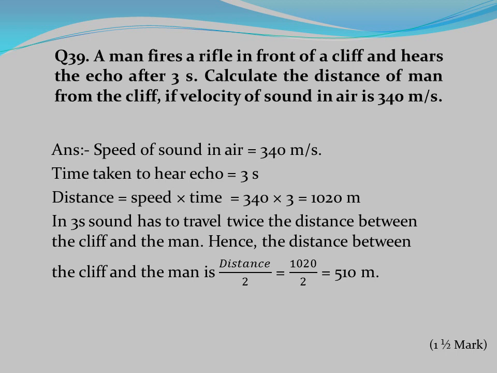Distance equals speed into time equals 340 into 3 equals 1020 meter. In 3 seconds, sound has to travel twice the distance between the cliff and the man. Hence, the distance between the cliff and the man is distance by 2 equals 1020 by 2 equals 510 meter.